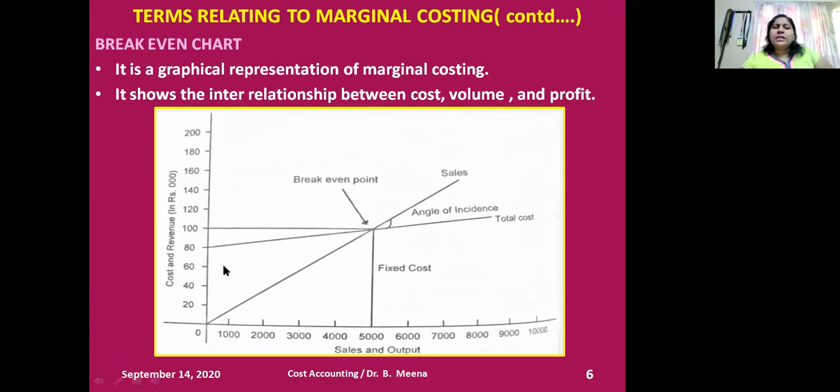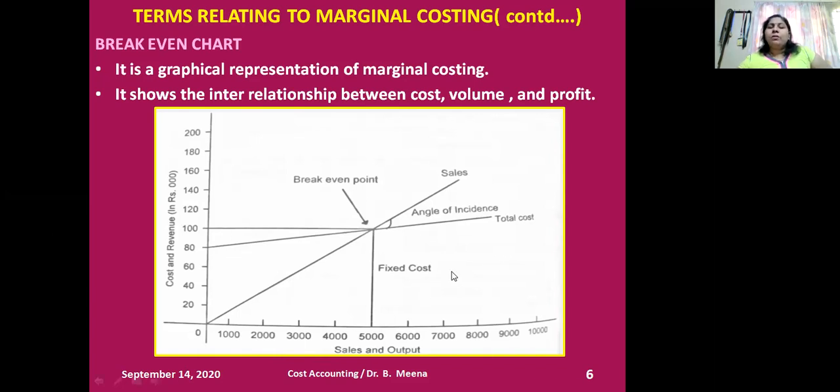And from this, it will go on increasing because I'm increasing my production from 1,000 to 2,000 and 3,000. Whenever I increase production, my TVC will increase. So again, TC is the combination of TFC plus TVC.